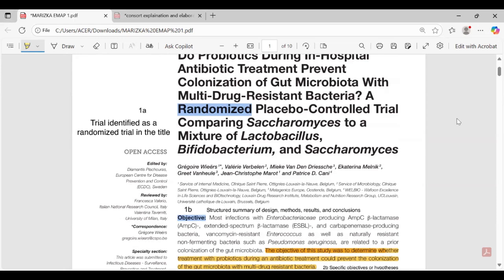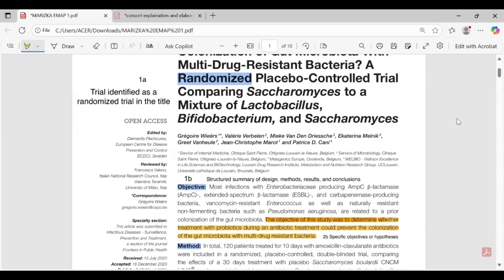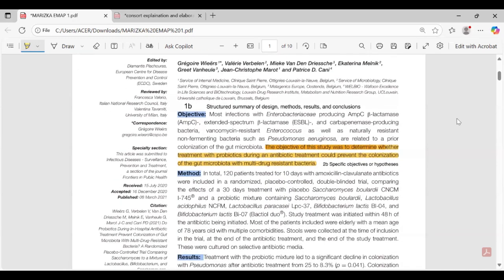First is the objective. Most infections with Enterobacteria producing AmpC beta-lactamase, extended-spectrum beta-lactamase, and carbapenemase, vancomycin-resistant Enterococcus, as well as naturally resistant non-fermenting bacteria such as Pseudomonas aeruginosa are related to a prior colonization of the gut microbiota.